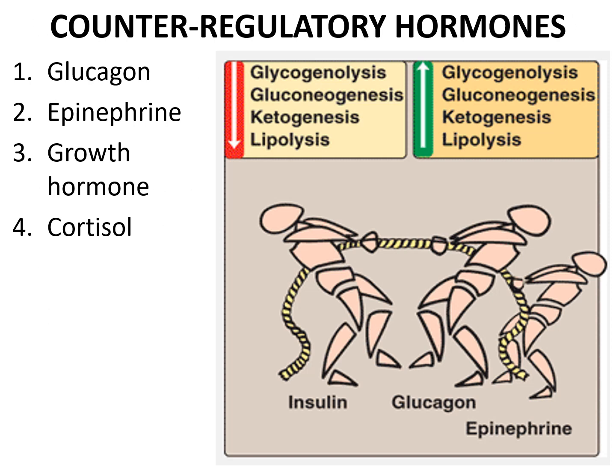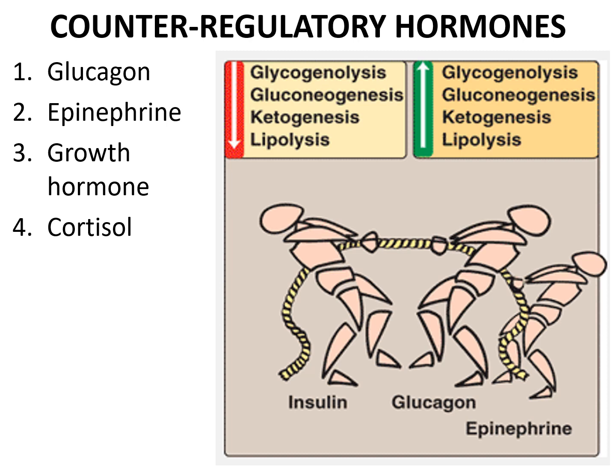So there are a few counter-regulatory hormones of insulin. These counter-regulatory hormones are catabolic and increase hepatic glucose production initially by enhancing glycogenolysis and later by stimulating gluconeogenesis.